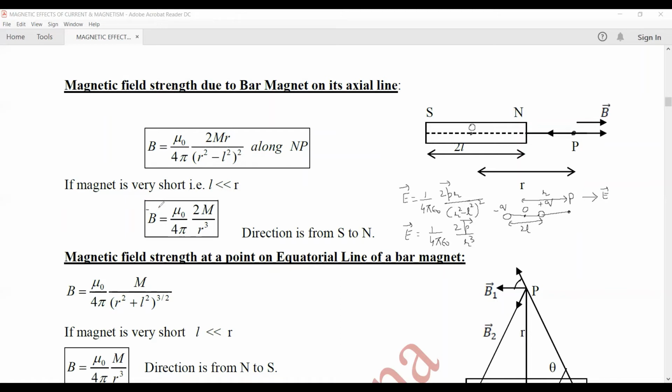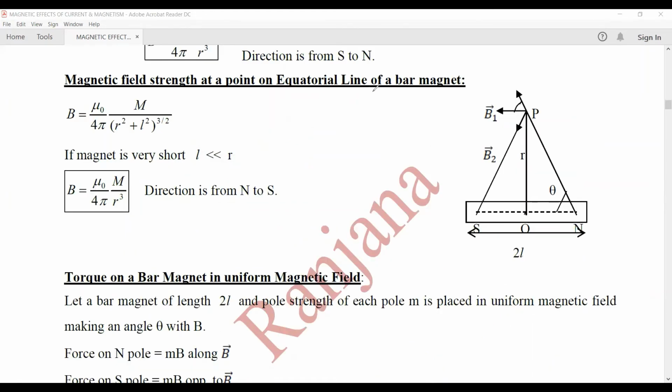So the same way, the magnetic field vector is mu naught upon 4 pi into 2m upon R cube. And the direction of the magnetic field and the magnetic dipole moment are in the same direction. That is, the direction is from south to north pole. Now let's find out the magnetic field strength at a point on the equatorial line of the bar magnet. This OP line is the equatorial line and P is the point lying on the equatorial line.